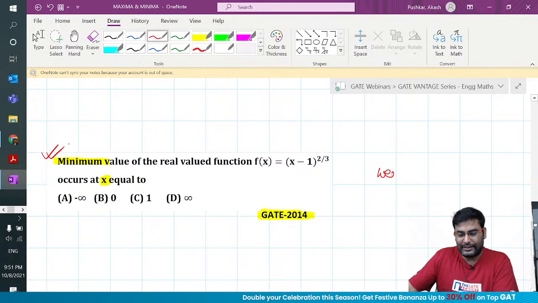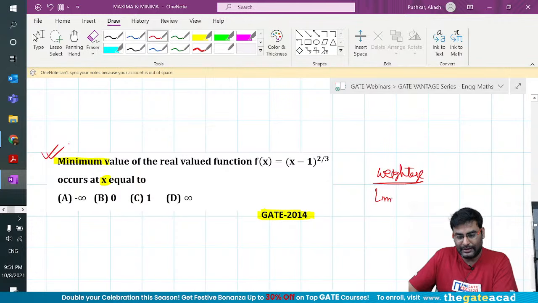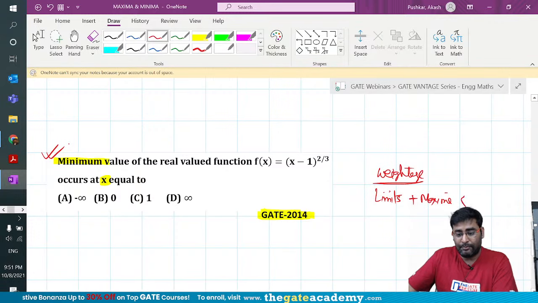I'll talk about the weightage for these two important topics from calculus, limits plus maxima minima. My dear GATE aspirant, you can always expect minimum 1, maximum 2 questions from this topic. Nobody can stop it. So when it is 1 question, you can expect 2 marks. When it is 2 questions, you can expect 2 marks or 3 marks. So weightage is at least 2 marks or 1 mark. You will definitely get 100% every year. So you cannot ignore this.